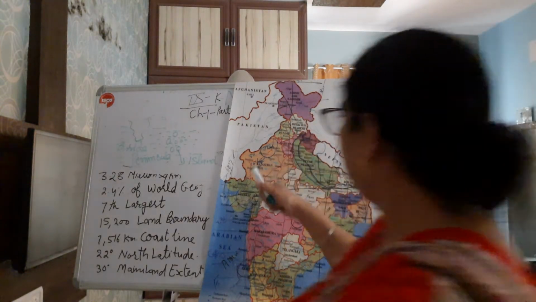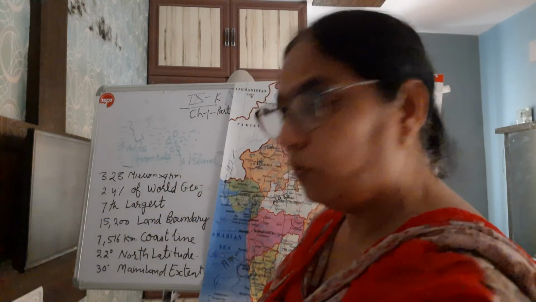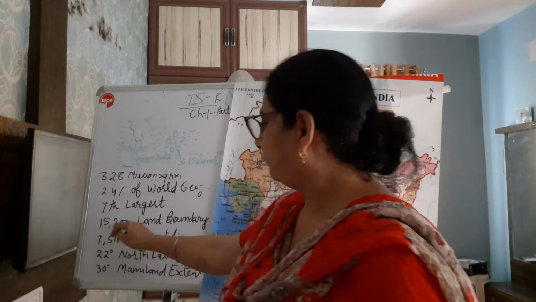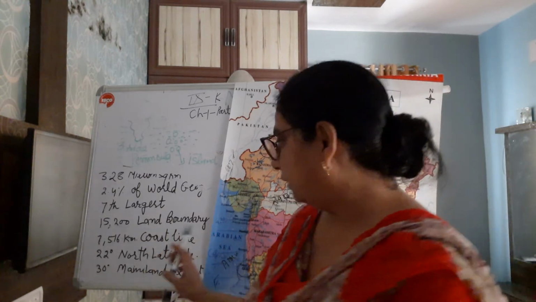So our total land boundary is 15,200 kilometer.